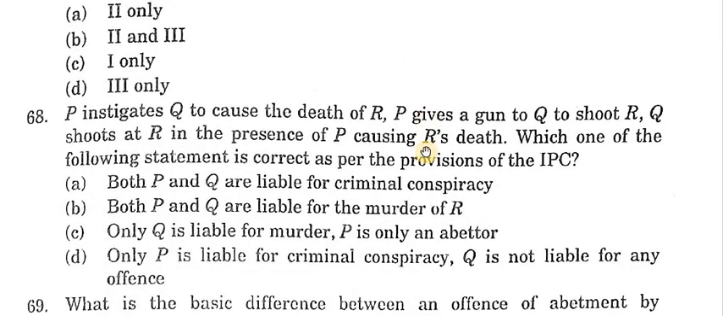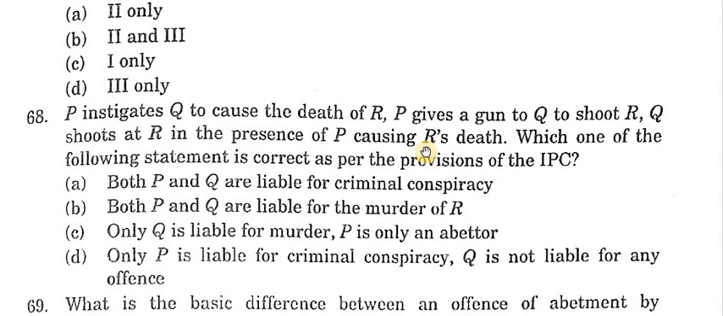Next question, your 68. P instigates Q to cause the death of R. P gives a gun to Q to shoot R. Q shoots at R in the presence of P. Which one of the following statements is correct as per the provisions of the IPC? Answer is B. Both P and Q are liable for the murder of R.